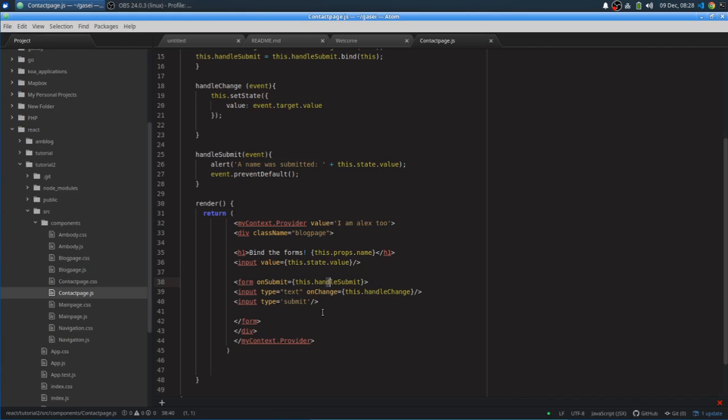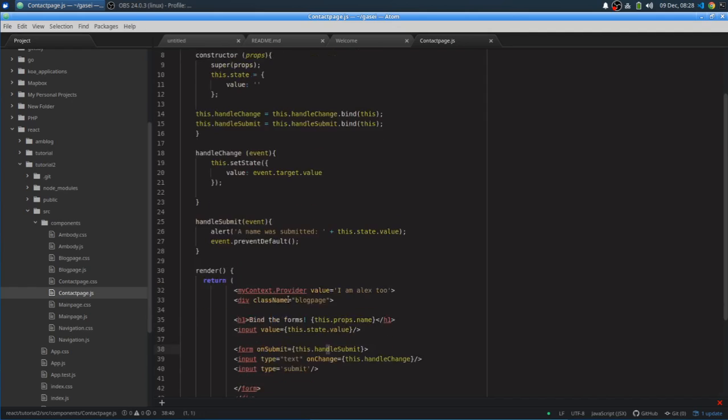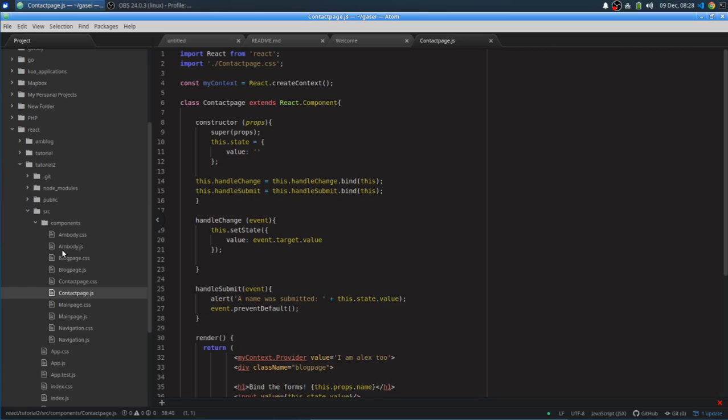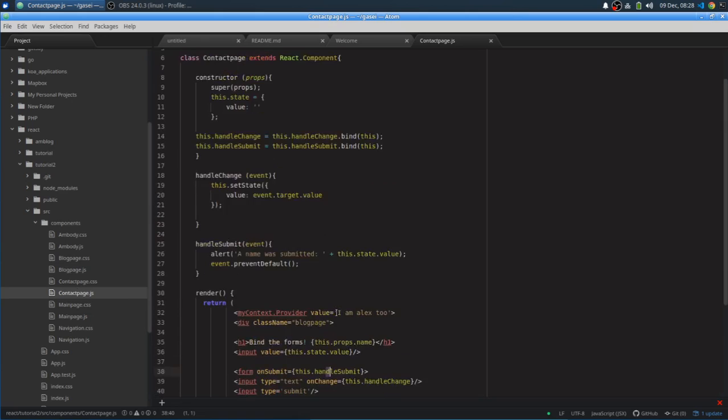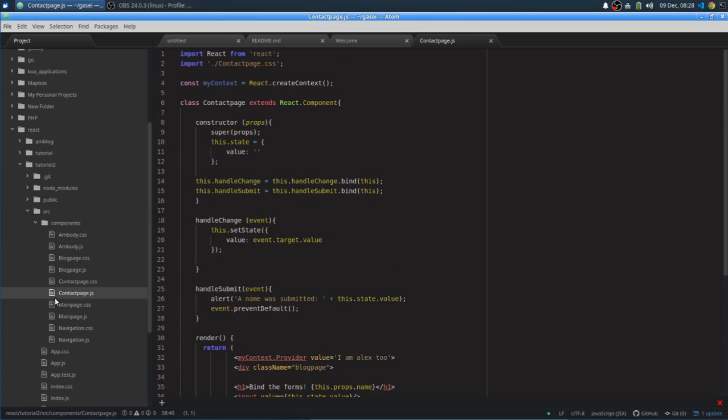Now, I'm not going to provide it to the contact page because I've already done something else with that, which we're going to come back to. What I am going to do is send it down to the main page. And just to understand why this is going to be cool, here we are in the app. Oh no, I did this in the contact page. Okay, so let me copy this back over to app.